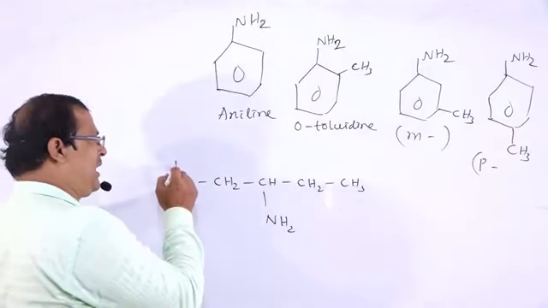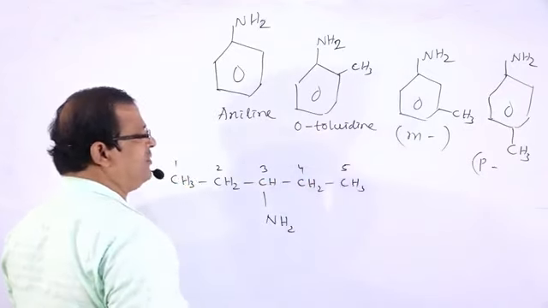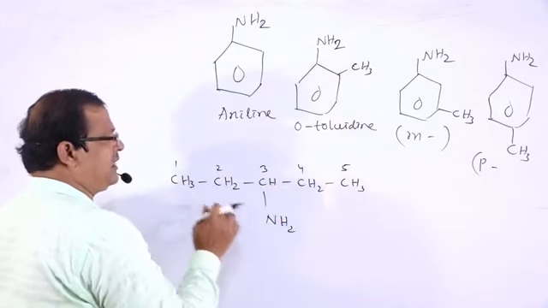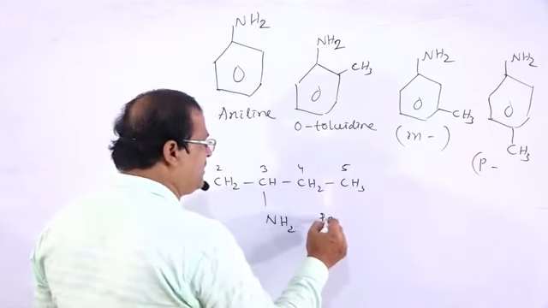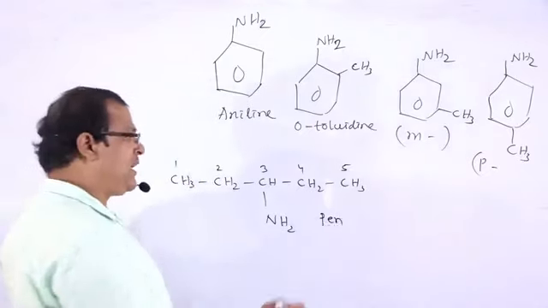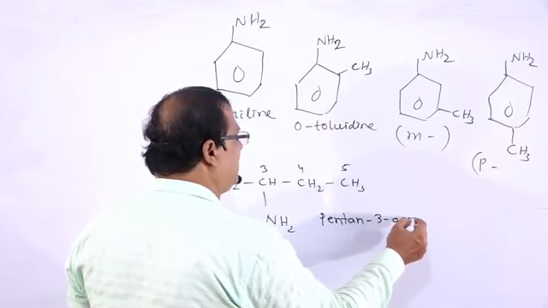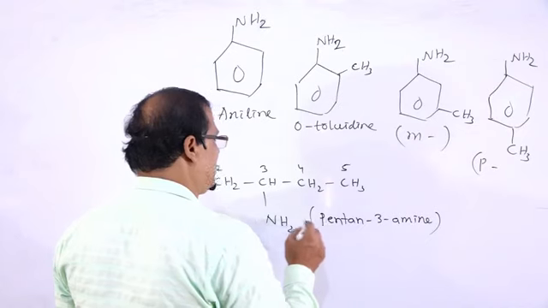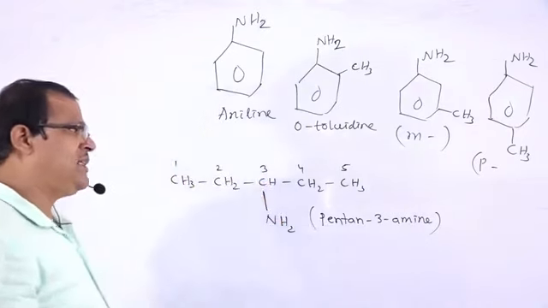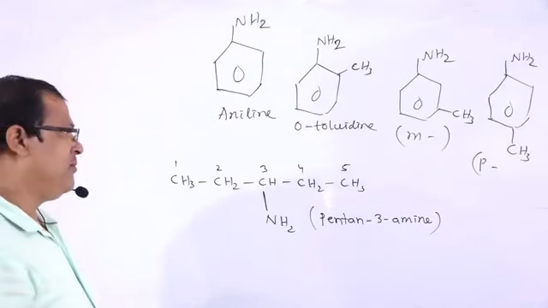If we number 1, 2, 3, 4, 5, it is pentanamine. The NH2 group occurs at position 3, so it is named pentan-3-amine.